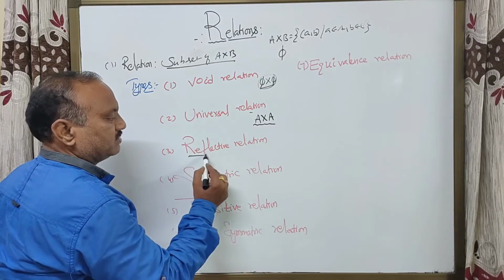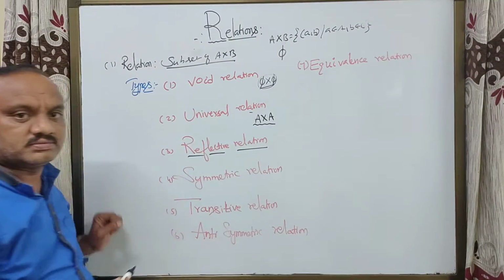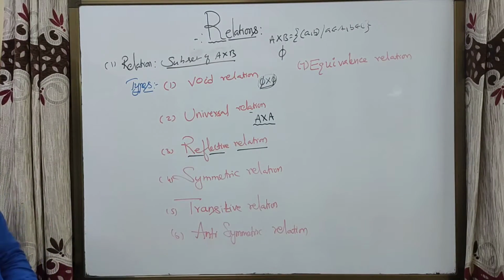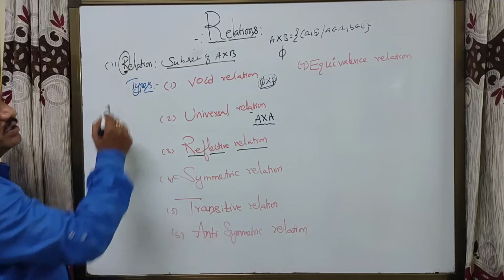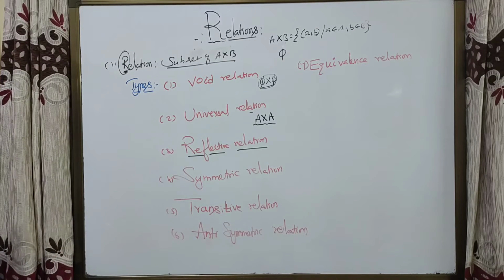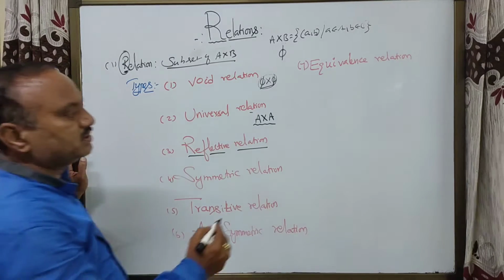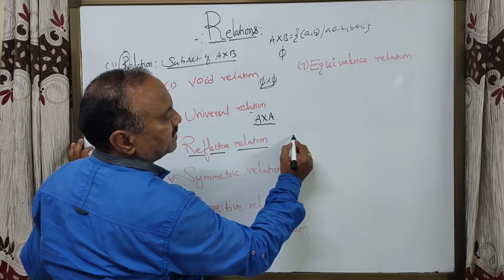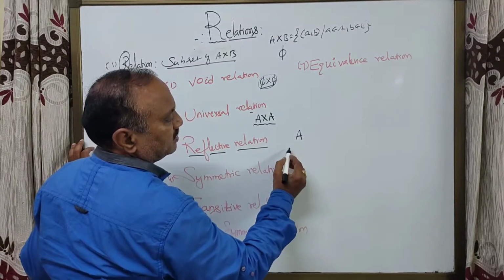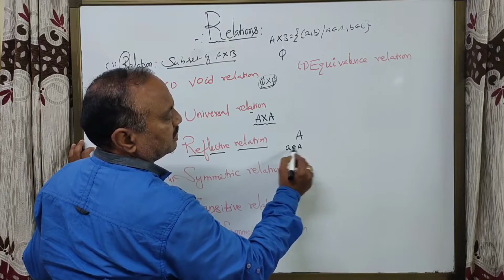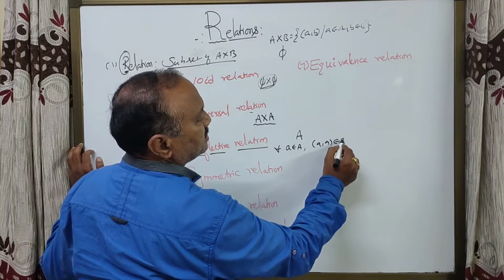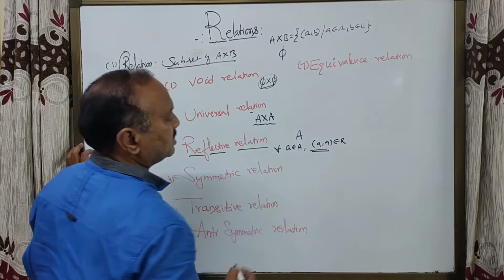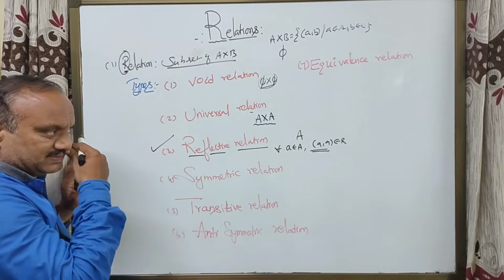Reflexive relation. My dear students, a relation is denoted by R. For example, for a non-empty set A, if for all a belongs to A, (a, a) belongs to the relation, then relation R is called a reflexive relation.